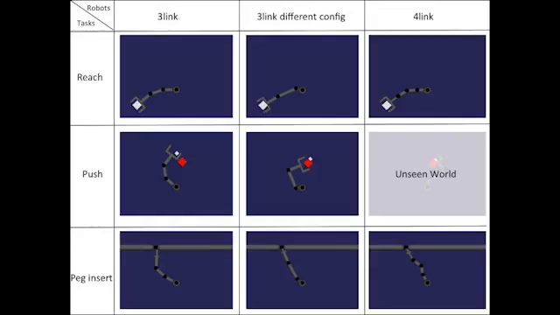The second scenario involves visually different manipulation tasks. In this experiment, we have the same 3 robots as before, and 3 tasks: reaching for a target, pushing a block, and inserting a peg. These tasks are both physically and visually different.